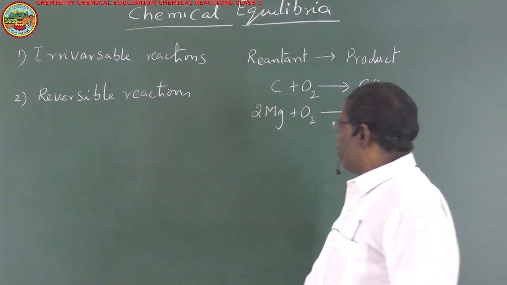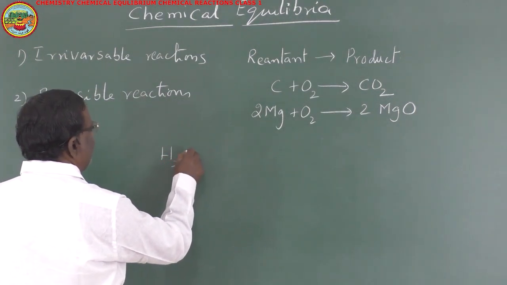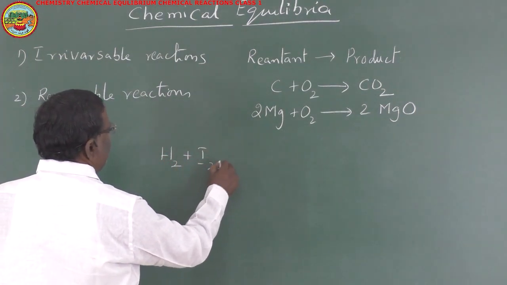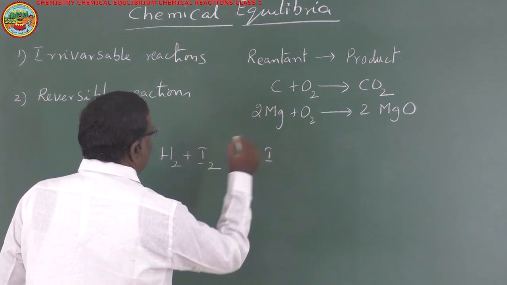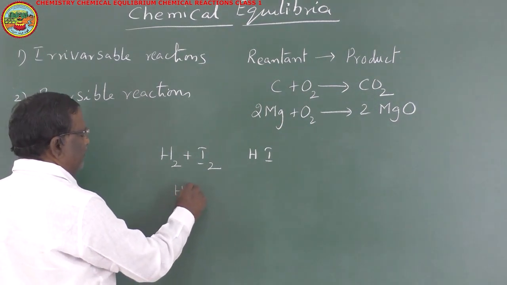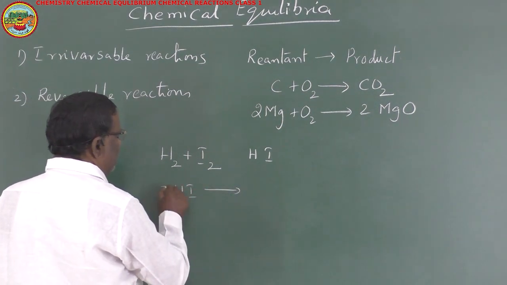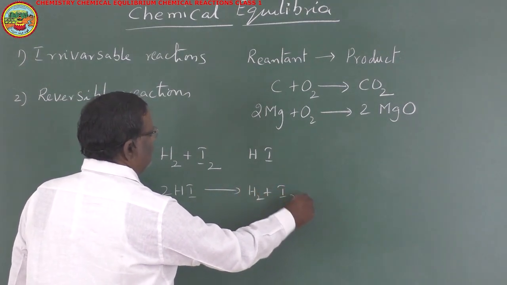For example, hydrogen gas mixed with iodine gas will react to give hydrogen iodide. Or if you take hydrogen iodide, it decomposes to give H2 plus I2.